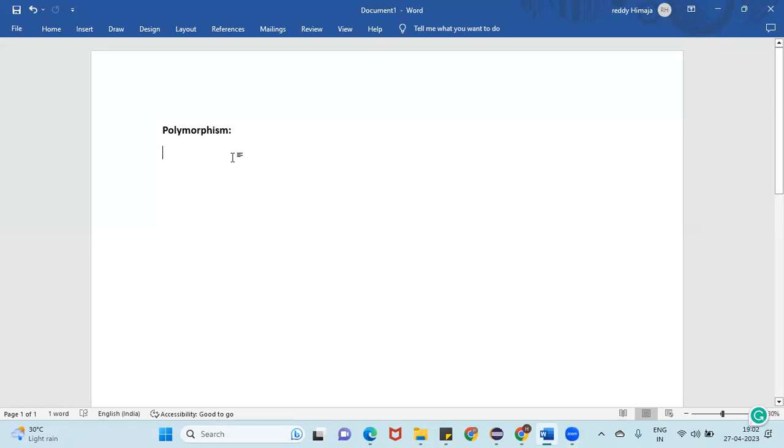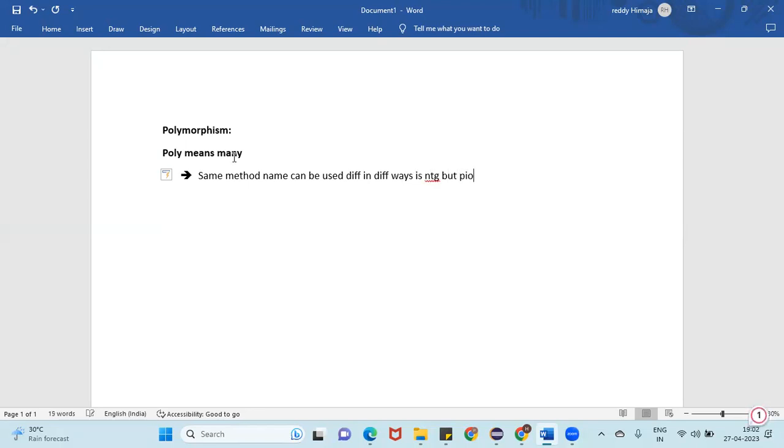So first of all, what is polymorphism? Poly means many. We are going to use the same method name many times in the same class or a different class. This is nothing but polymorphism, guys. The same method name can be used differently in different ways.